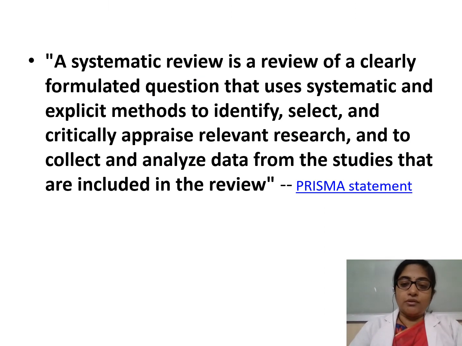So now we come to the proper definition of what exactly a systematic review is. Let us understand. A systematic review is a review of a clearly formulated question that uses systematic and explicit methods to identify, select, and critically appraise relevant research, and to collect and analyze data from the studies that are included in the review. This is the PRISMA statement, and this is the word-for-word definition of a systematic review.